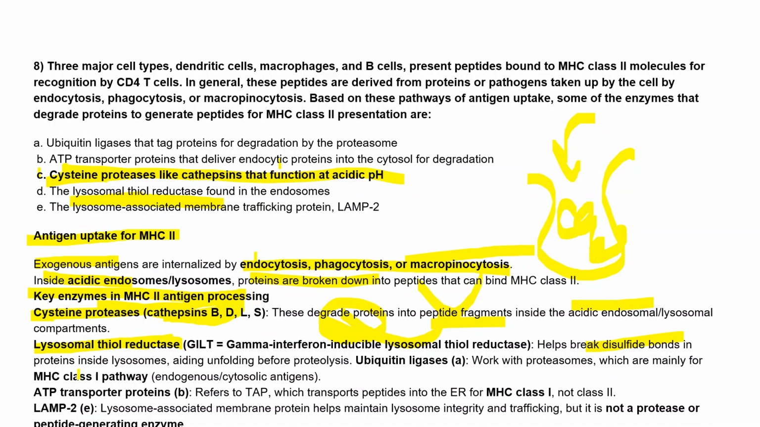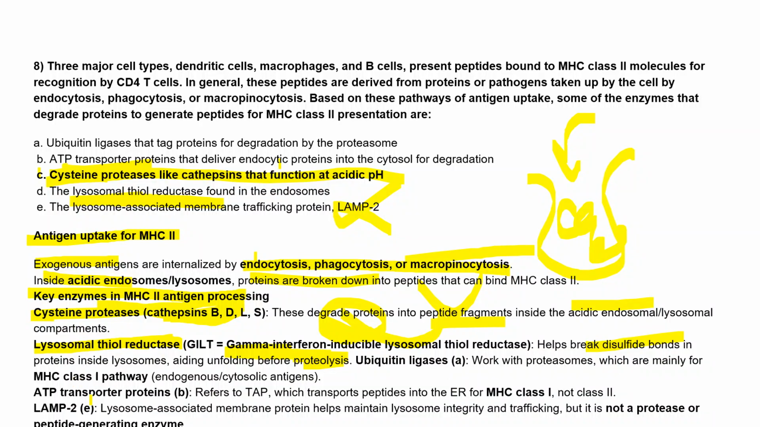And it aids the unfolding before the proteolysis. So it will not convert the protein into peptides, right? It basically helps in the unfolding, because breaking of disulfide doesn't mean that it will convert into the fully peptide. This happens before the proteolysis, so that unfolding happens and proteolysis will be easy. So it is not the thing that converts into the peptides. The main ones are the cysteine proteases like cathepsin, which work at the acidic pH, and they will convert it, right?